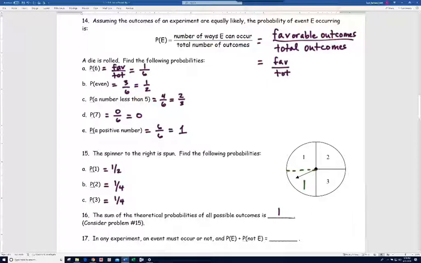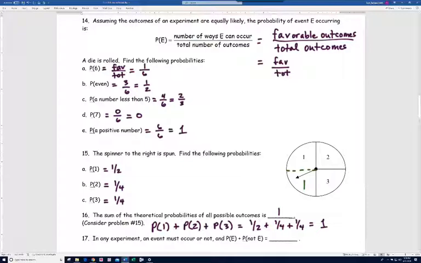If we add the probabilities of each of those outcomes, we'd have the probability of getting a 1 plus the probability of getting a 2 plus the probability of getting a 3. Well, we would get a half plus 1/4 plus 1/4. Of course, 1/4 and 1/4 makes 2/4 or a half. Half plus a half, we're going to get a 1. In fact, you're always going to get a 1 when you add up the probabilities of all possible outcomes.